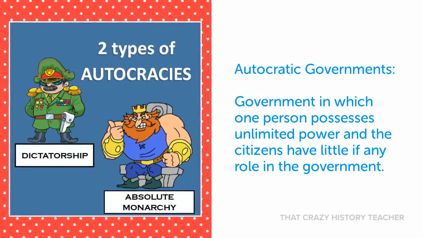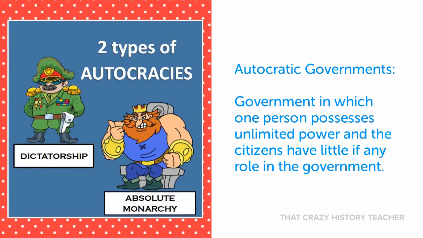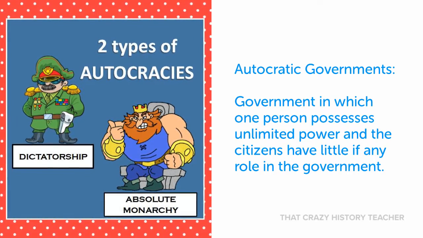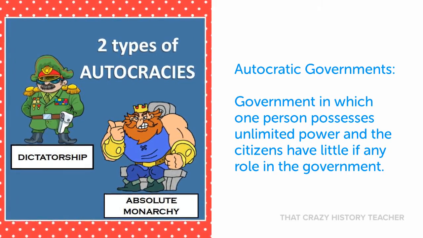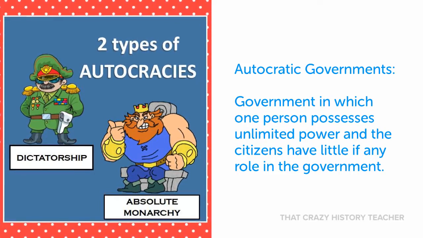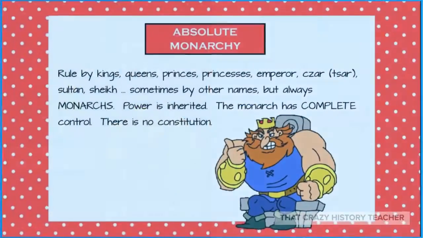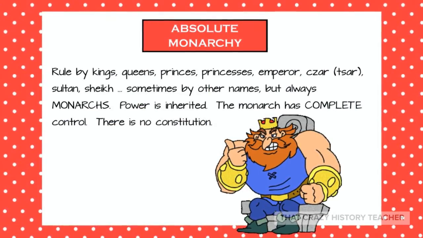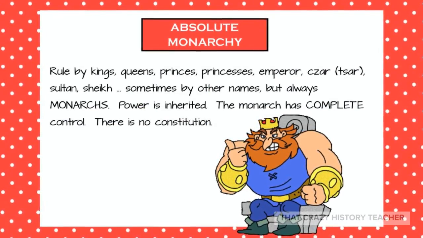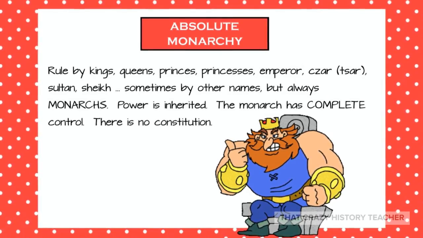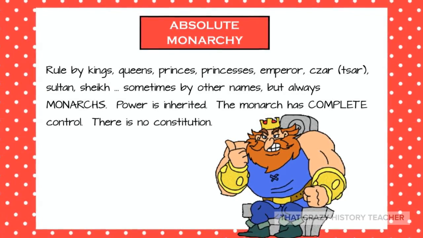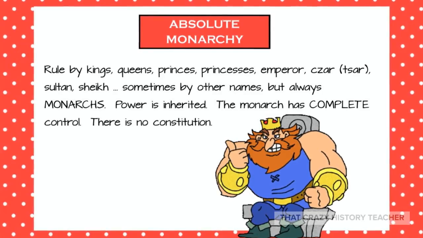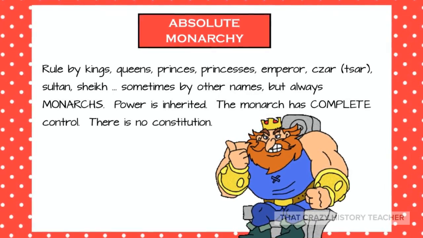In an autocracy, only one person rules and they have unlimited power. There are 2 types. There are dictatorships and absolute monarchies. In an absolute monarchy, there is rule by a king or a queen or an emperor or a czar. They have many different names, but they have unlimited power and their rule is usually inherited.